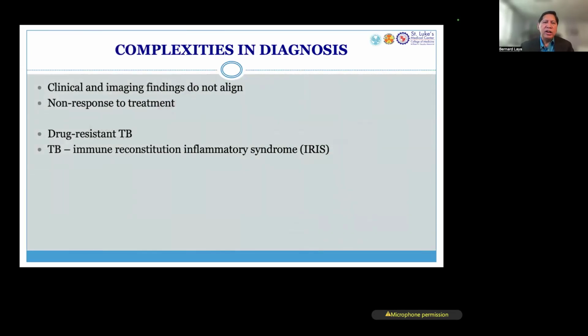However, there are complexities in the diagnosis of TB. Sometimes the patient is not responding to treatment, and sometimes there's a dilemma. You don't know if this is TB or not. The clinical manifestations and the radiologic manifestations do not align. So we could be dealing with drug-resistant TB, or it could be a TB-HIV co-infection, or it may not even be TB. It could be viral, bacterial, or fungal infection. Are we dealing with neoplastic condition or even foreign body aspiration, which could all mimic the clinical manifestation of tuberculosis?